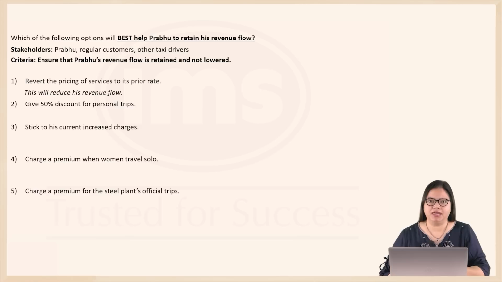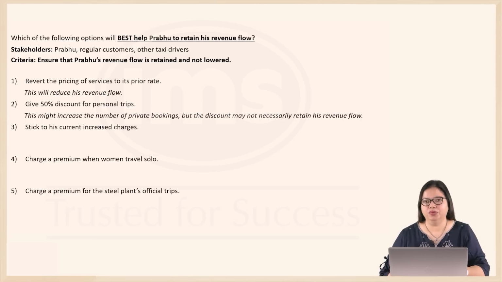Option 2, give 50% discount for personal trips. Now, giving a discount might bring him more bookings, private bookings. But the discount is pretty huge. It's a 50% discount. So it might not necessarily help him retain the revenue flow. The revenue flow might even come down, but the number of bookings might increase.